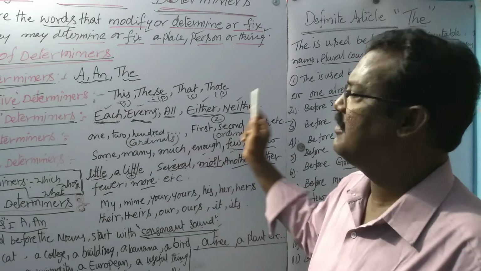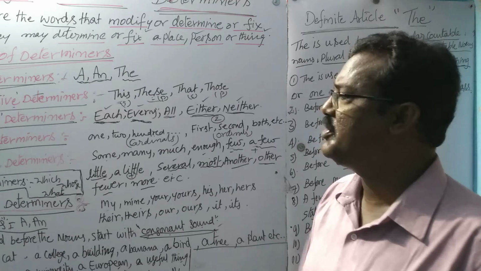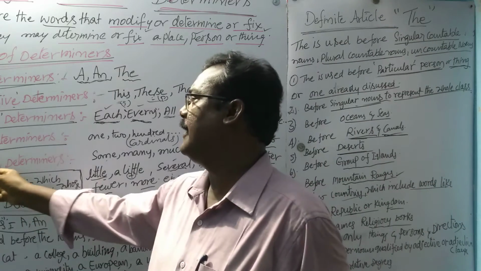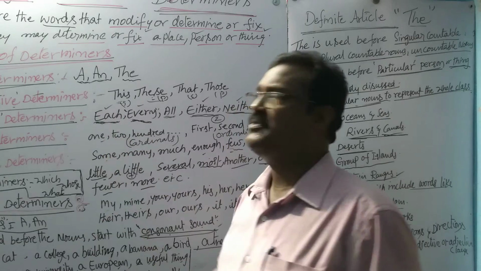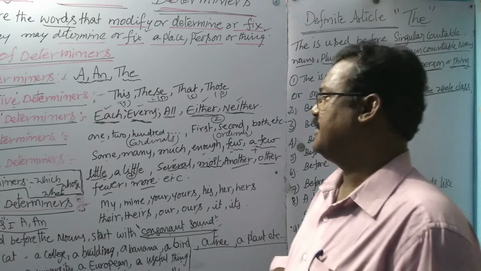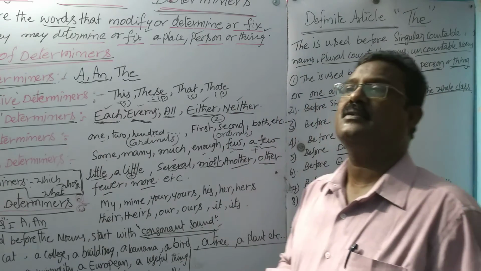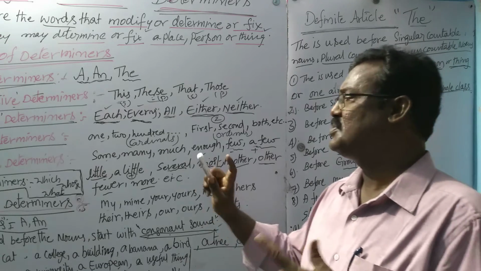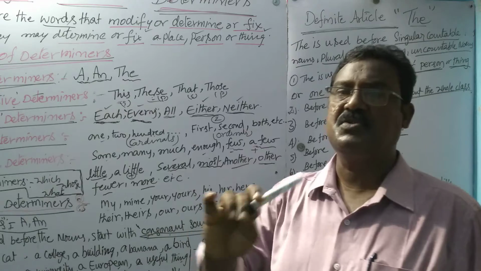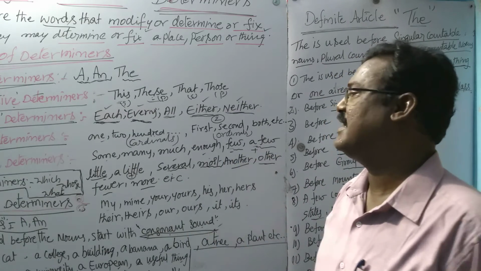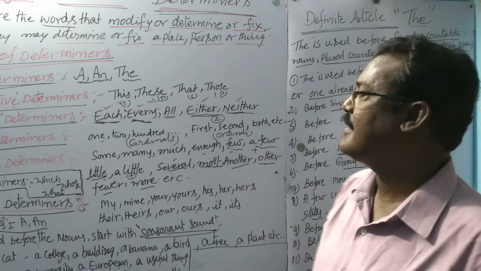These are called distributive determiners. Next, definite determiners. Definite determiners means we know exactly the number. There are 20 students in the classroom. Actually, all these determiners should be used before the nouns. We know very clearly there are 20 students in the class.